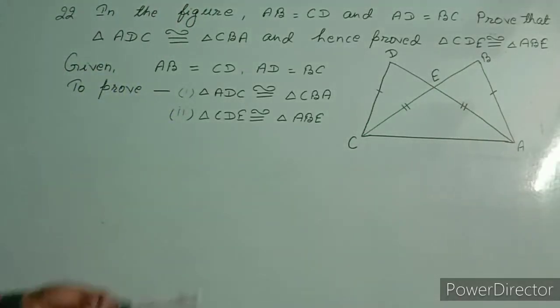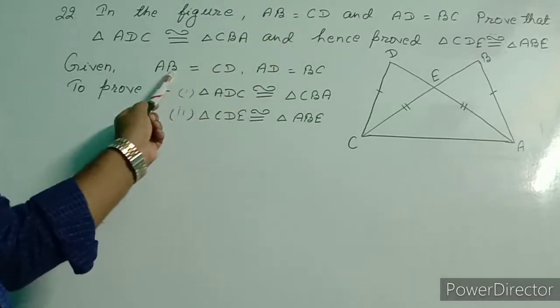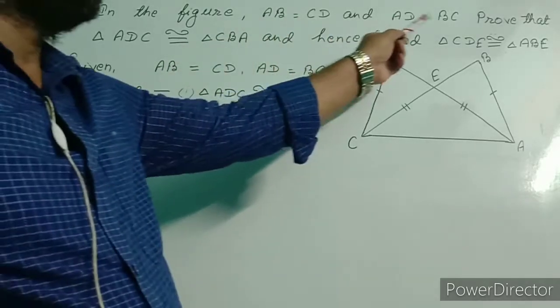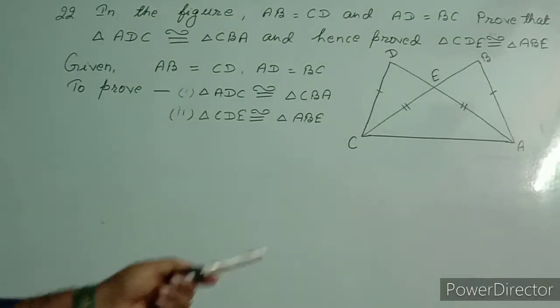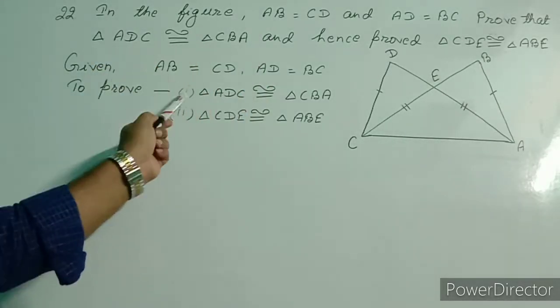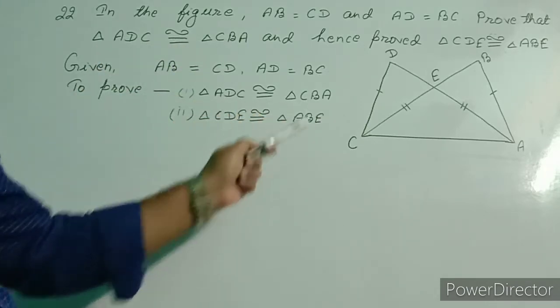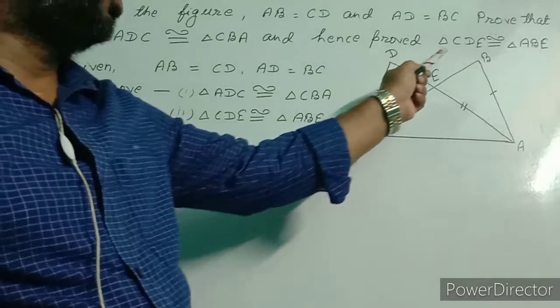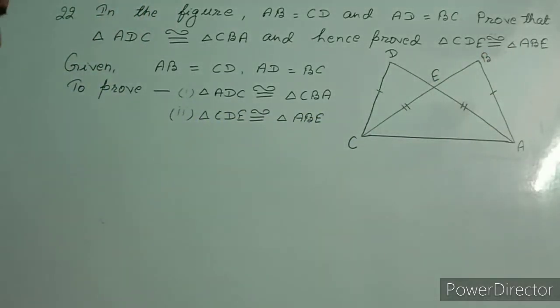For that, I wrote here given informations: AB equal to CD and AD equal to BC. In the second paragraph, what is asked to prove? I wrote those. Now let us start proof.